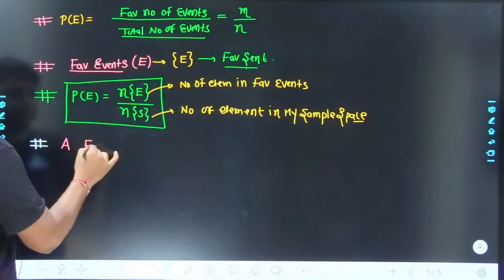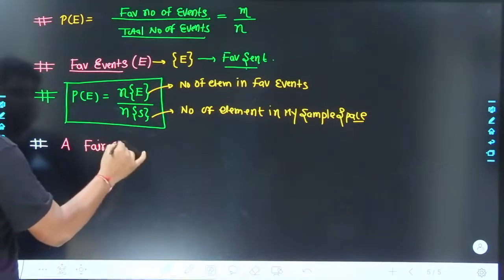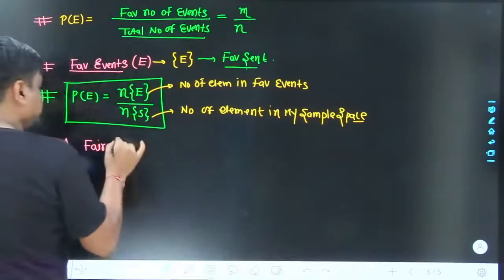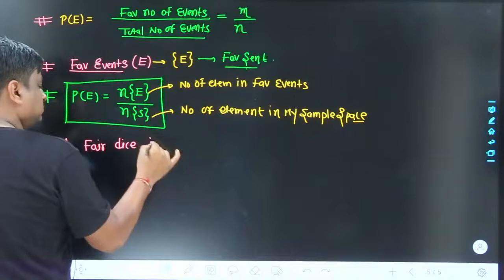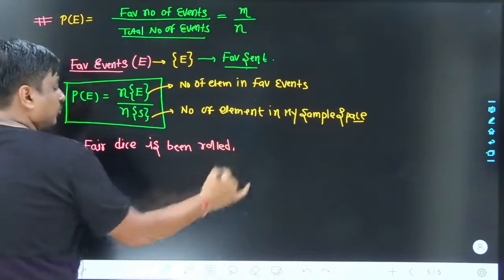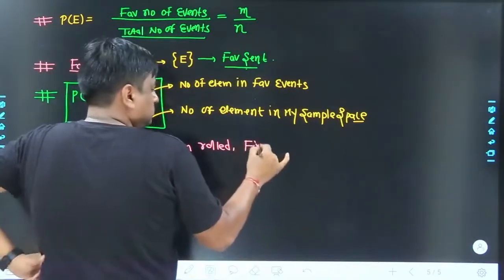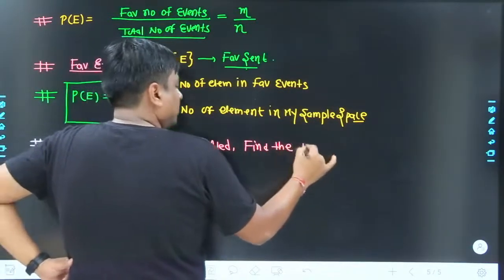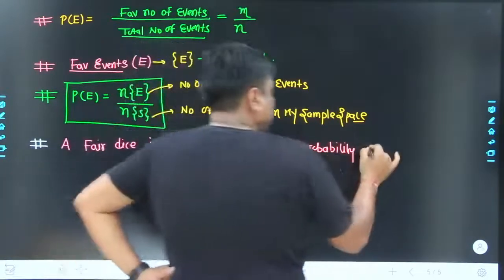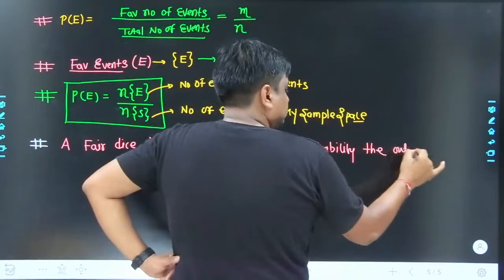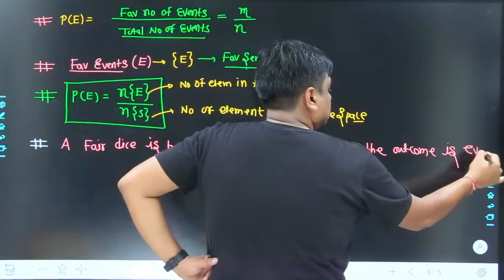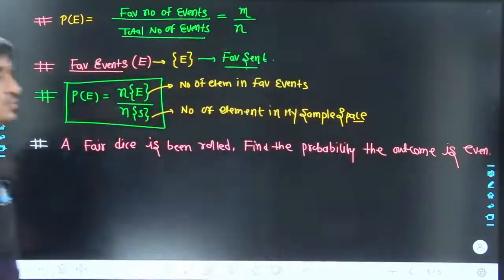A fair coin, not coin actually, a dice is rolled. Find the probability that the outcome is even.